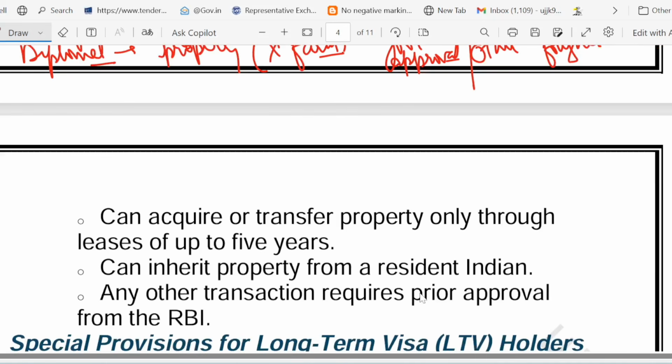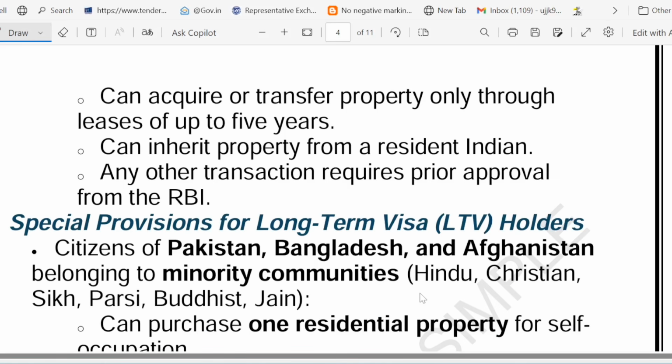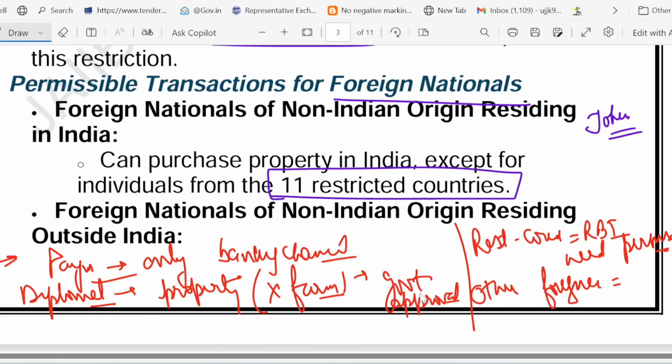Now have a look at some permissible transactions for foreign nationals. If you want to buy a property in India as a foreigner, whether you live here or abroad, the rules can be tricky. First of all, a foreigner living in India. I told you they can buy property. If you are not from a restricted country, you can buy property. Example, Michael, who is an American working in Bengaluru, can buy an apartment because he is not from the 11 restricted country list. But what about a foreigner living abroad?